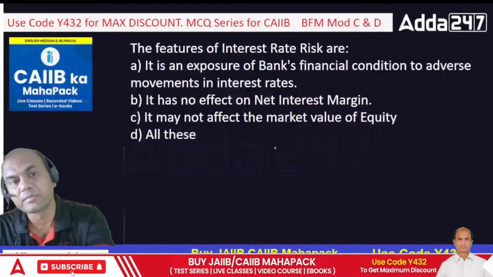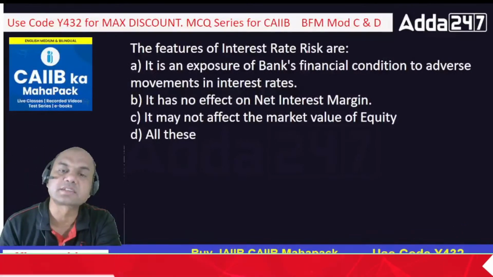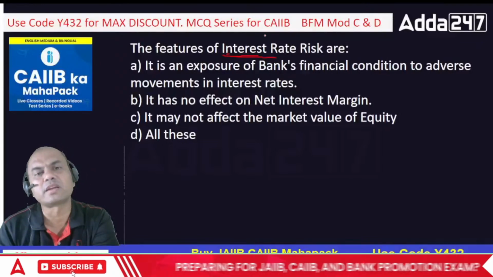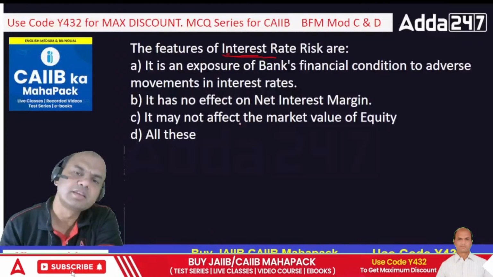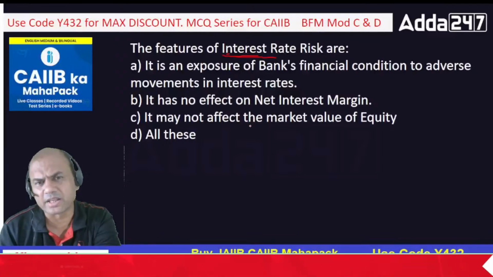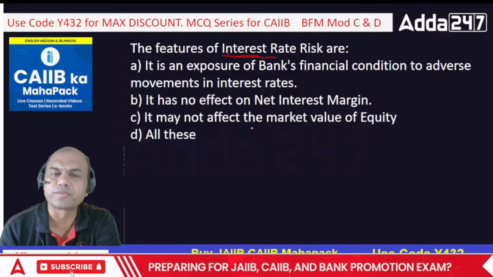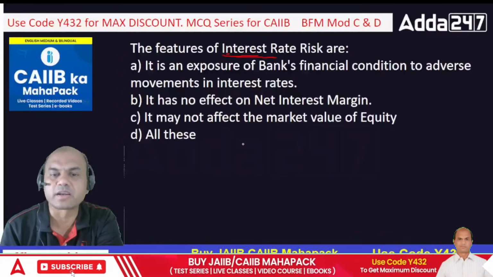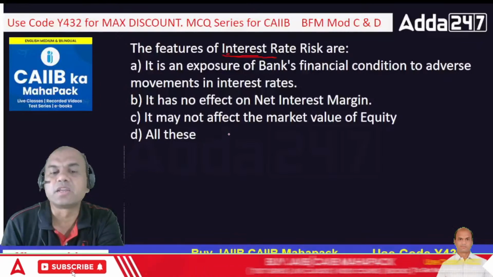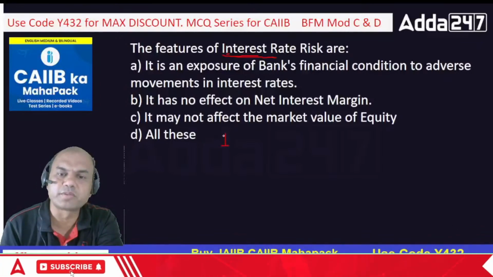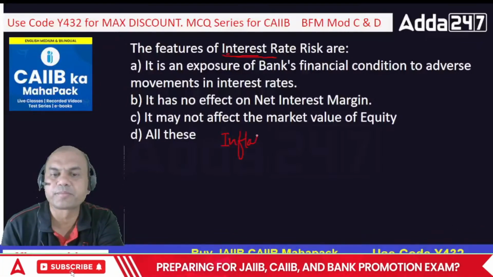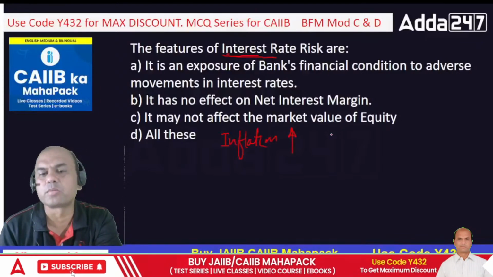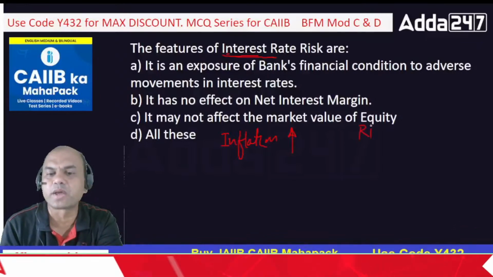The features of interest rate risk. Interest rate risk means what? Interest rates going up, interest rates going down. Why does this happen? I told you in the first question. How does the interest rate work? Let's come to inflation first. When inflation goes up, means huge inflation, then the central government or RBI comes into action.